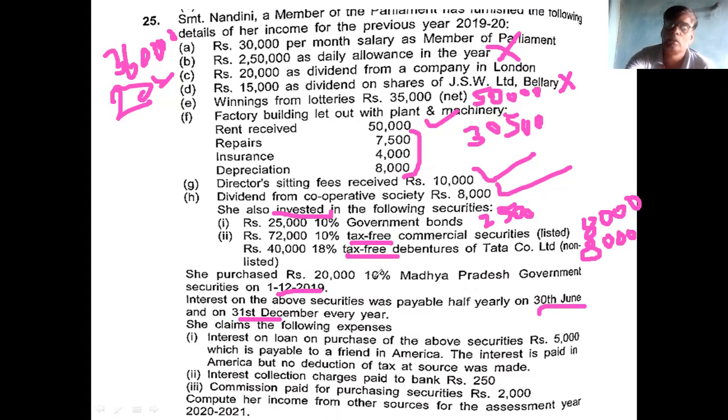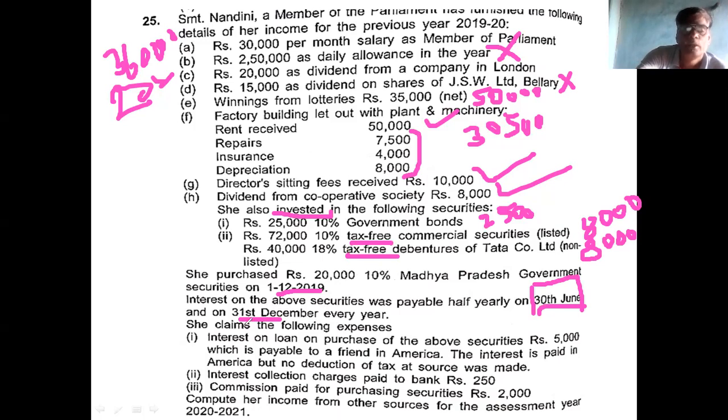She will receive 1,000 in December and another 1,000 in June, which will come in the next year. Therefore, you take half of the interest: 20,000 into 10 by 100 into half.